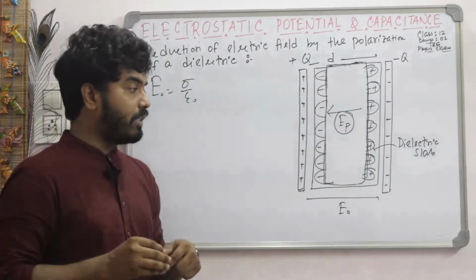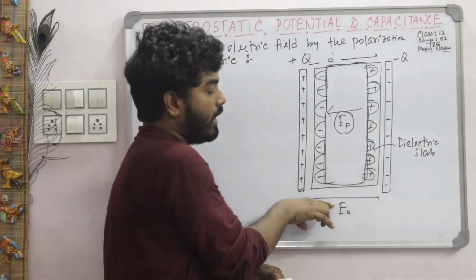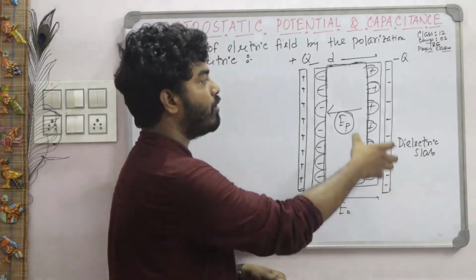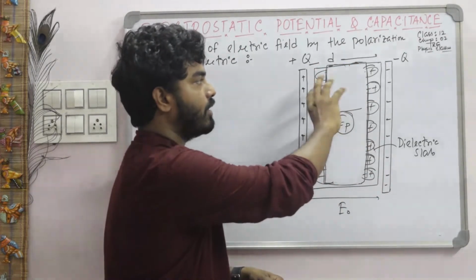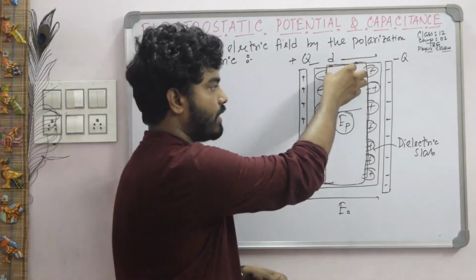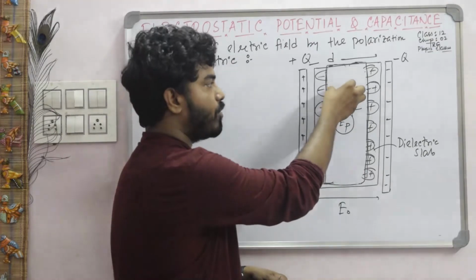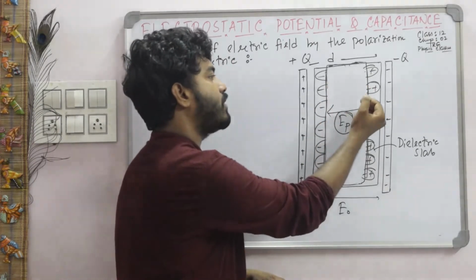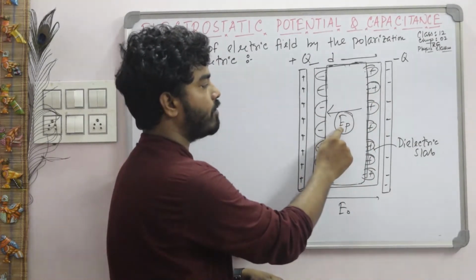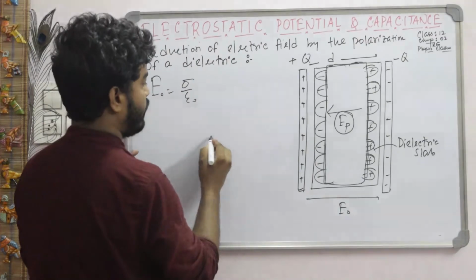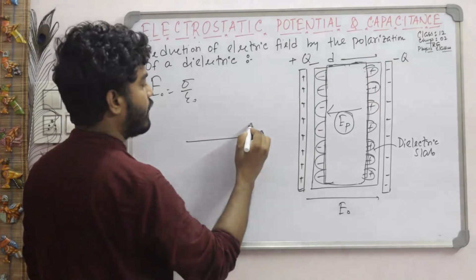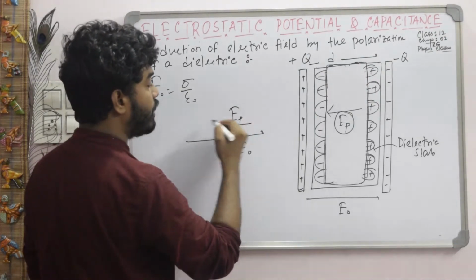Now, there is an external electric field E naught along the positive plate to the negative plate. When we introduce a dielectric slab, the atoms or molecules align themselves, and the positive and negative charges cancel out inside this region. Only some positive and negative charges remain at the surfaces. These develop a new electric field, named the electric field due to polarization. So there is an electric field E naught in this direction, and here an electric field EP is developed due to induced charges.